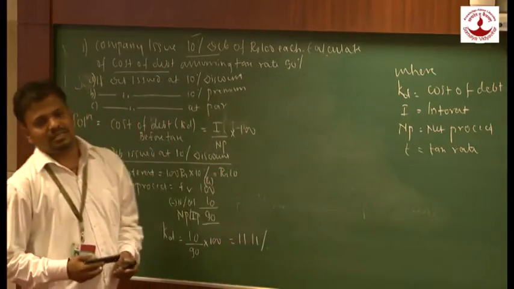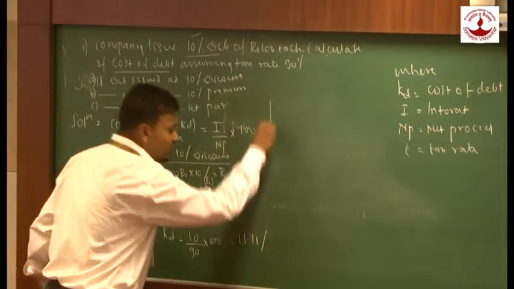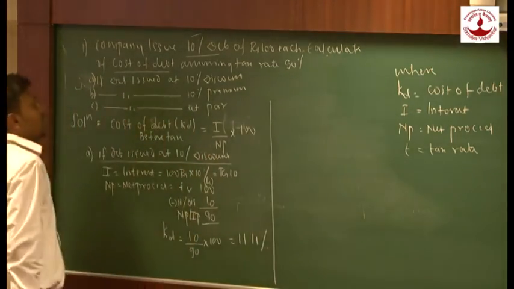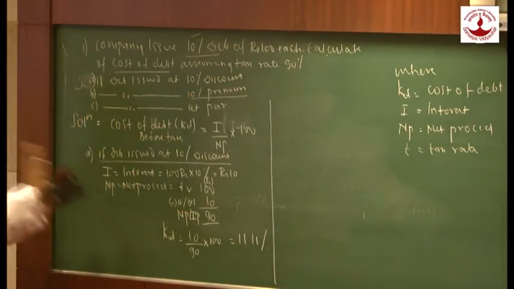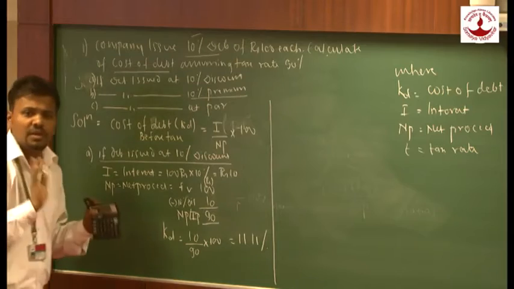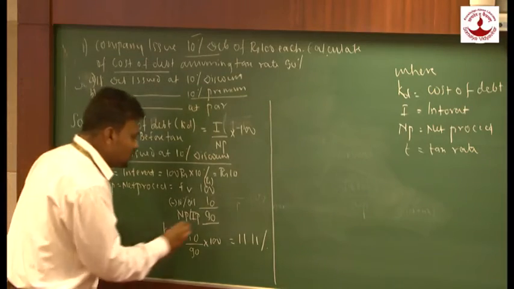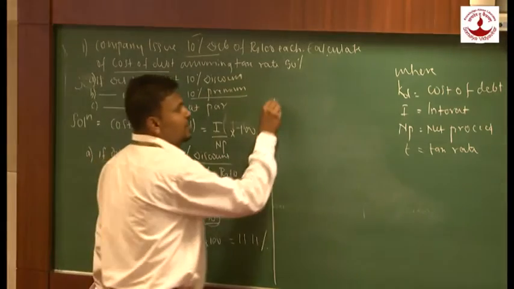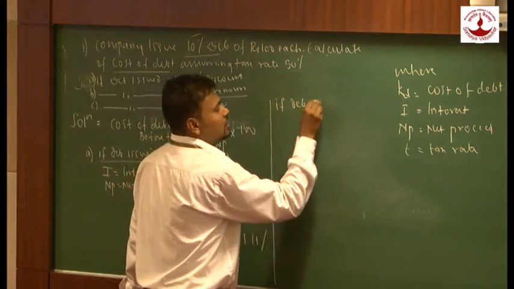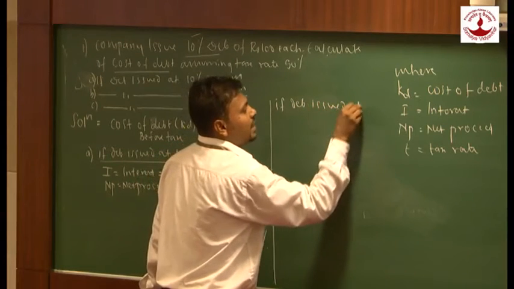So this is how we are going to calculate cost of debt if the debts are irredeemable, if they are issued at discount. The same way we are going to calculate cost of debt if debentures are issued at premium. Everything will remain same, except one thing. What is going to change is net proceeds. Here again, debentures issued at 10% premium.